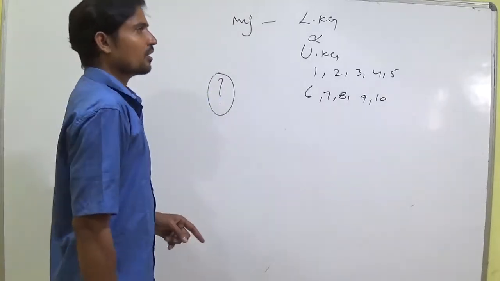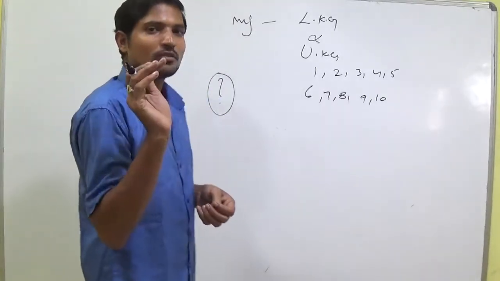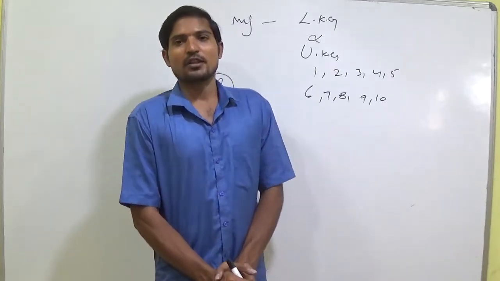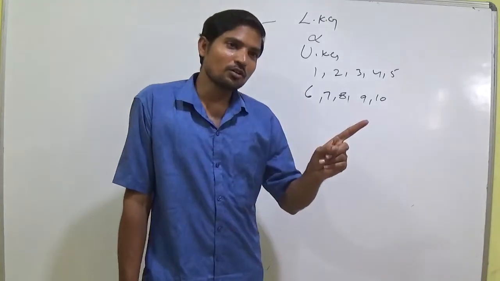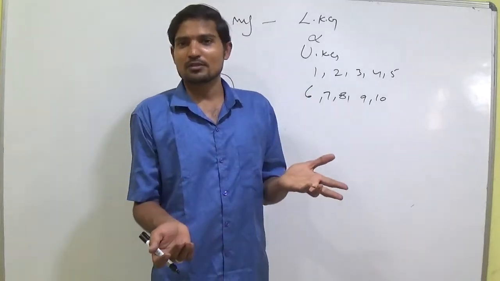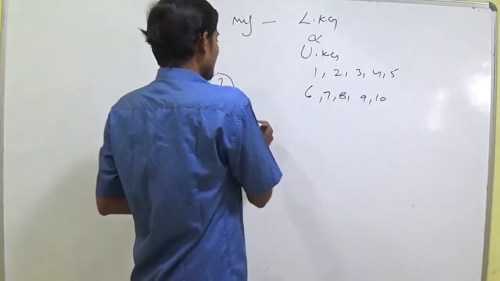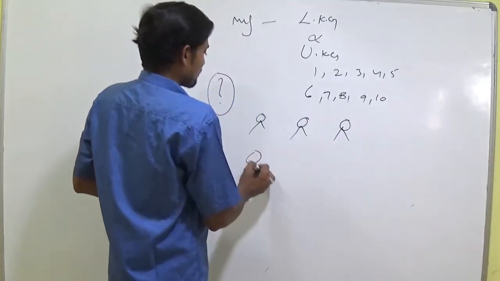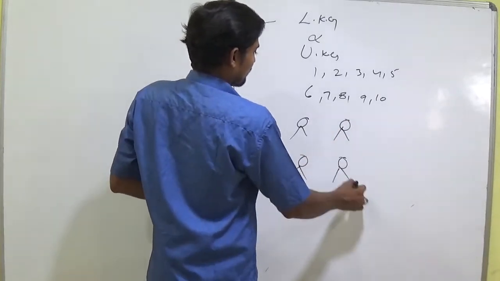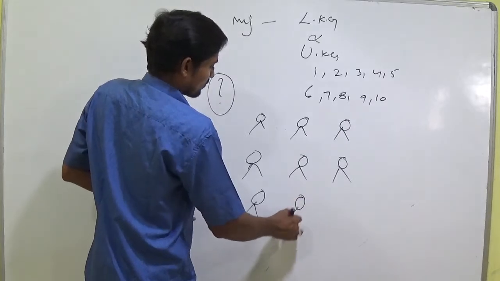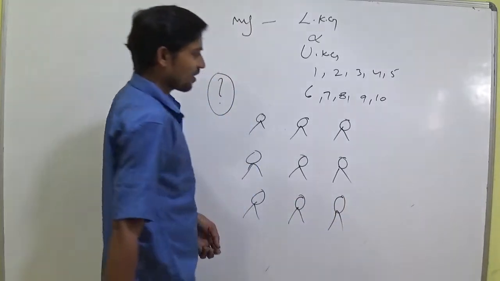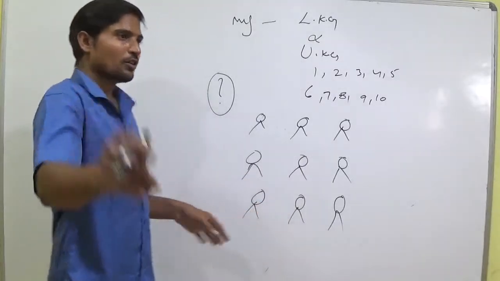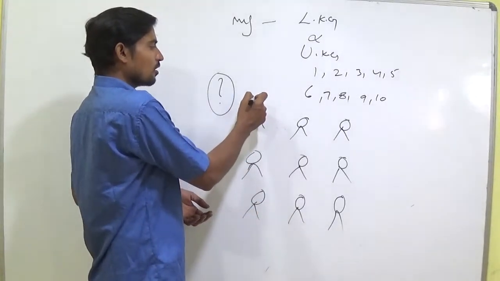To find that, we used to count how many children are there in that class. 0 means nothing. Suppose the students are seated like this on the benches. Right? 0, 1, 2, is that the correct way? 0 is 0.